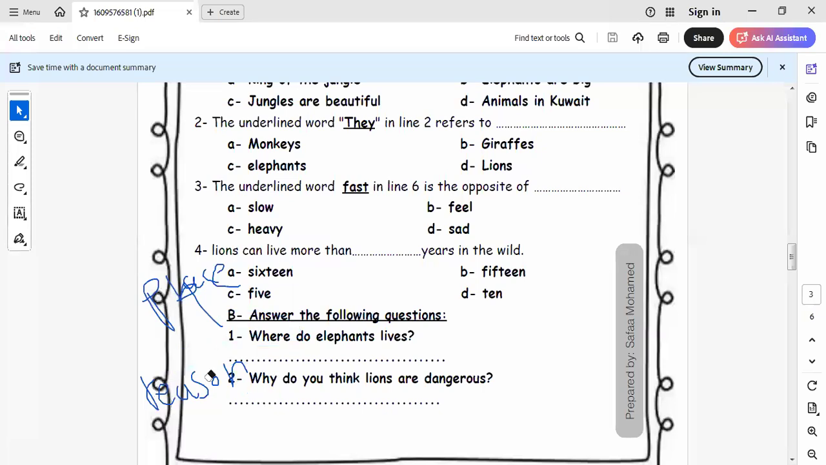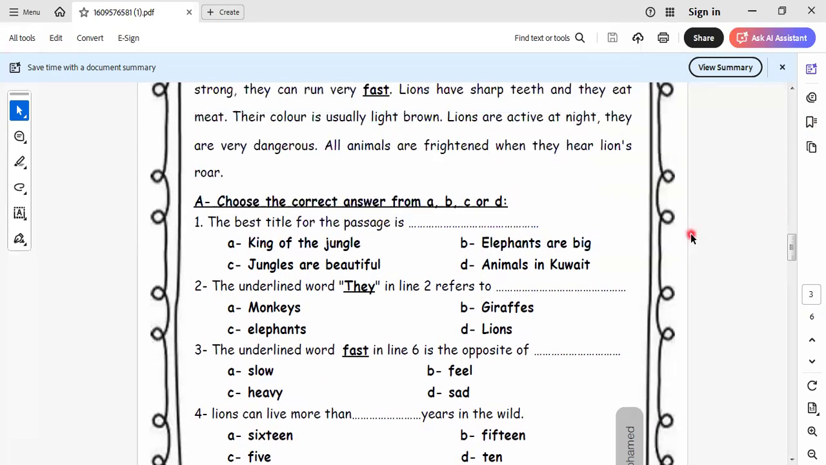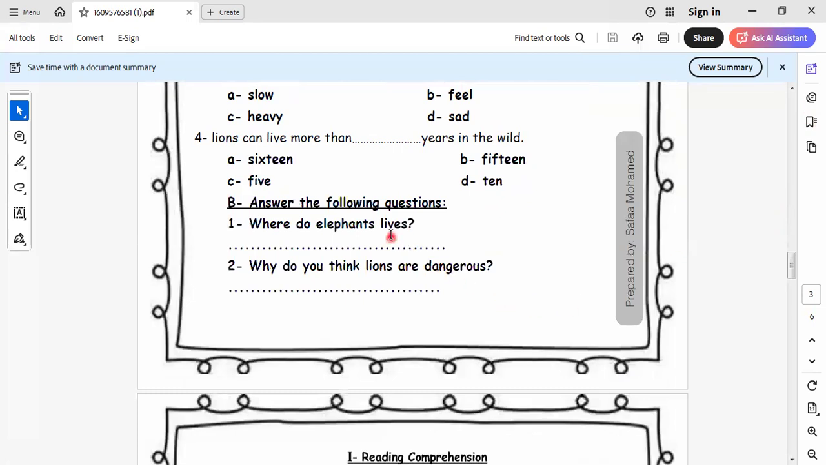Let's go to another question. Where do elephants live? Leaves. Well, sorry, no, we have a mistake here. It will not be leaves. It will be leave. Why? Because elephants is plural, and we mustn't put s on the verb. Okay, so this is a mistake. So elephants live, not leaves, is the mistake here.